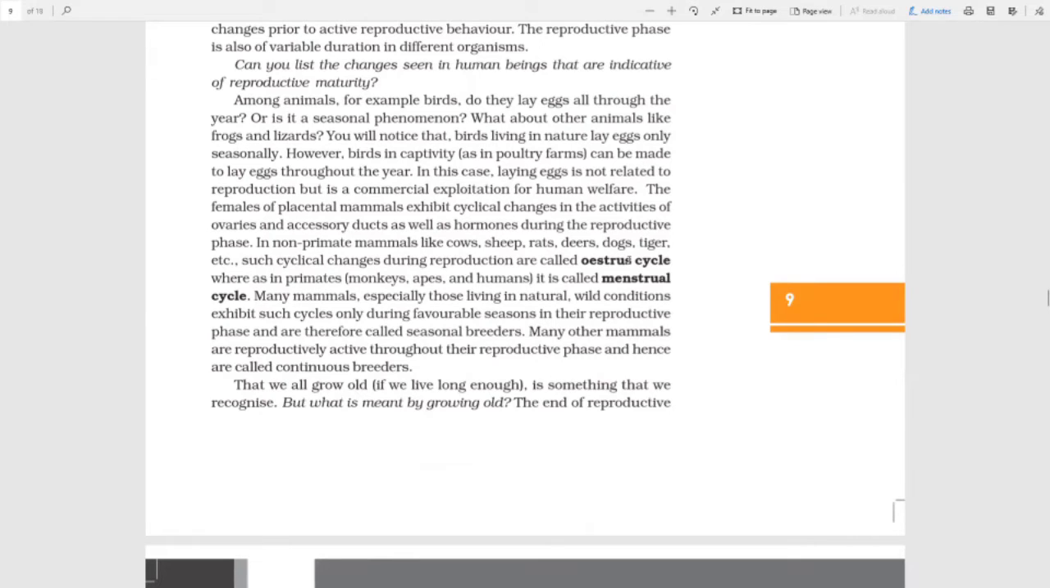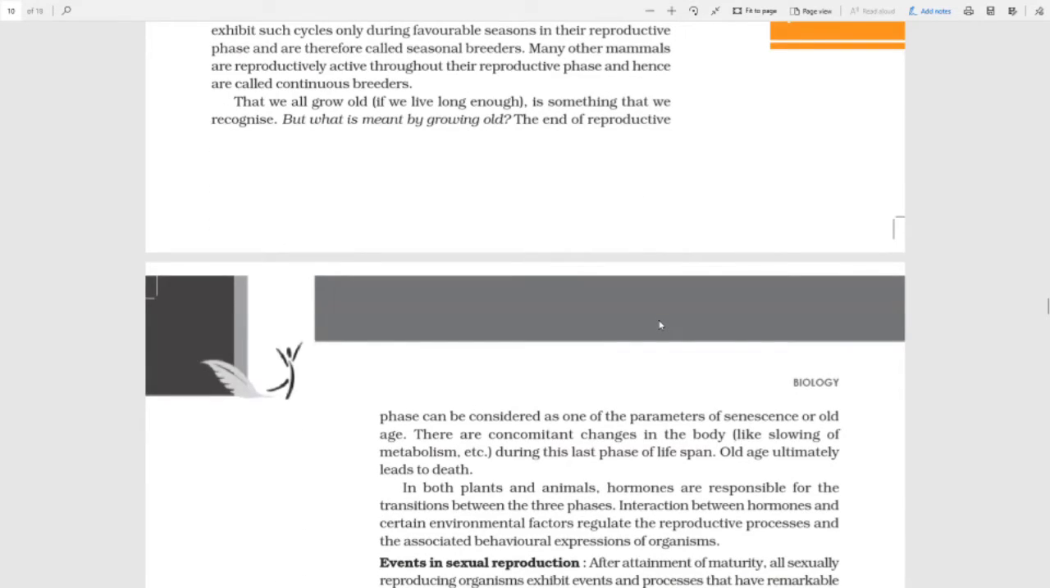Now after this whole maturity stage, we have grown, we are reproductively active. After all this, there is the last stage, which we are close to: old age and senescence or aging. The end of the reproductive phase can be considered as one of the parameters of senescence or old age. There are also some changes in our body when we become old. Our immune system becomes weak, our bones are less strong, and there is a slowing down of metabolism, so the food we eat stays in our body for a long time.